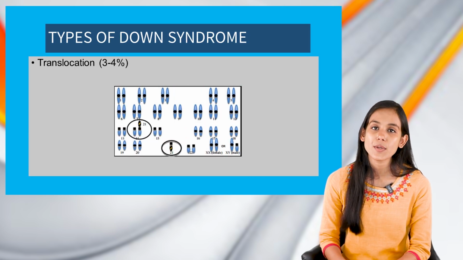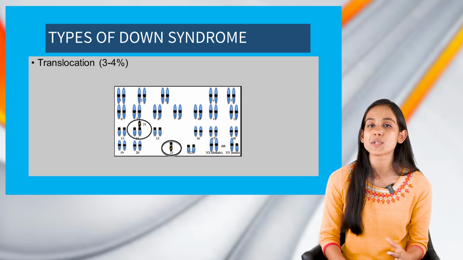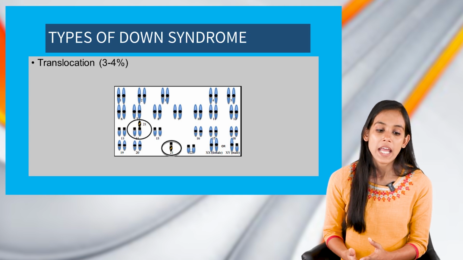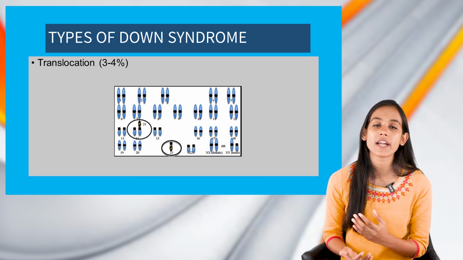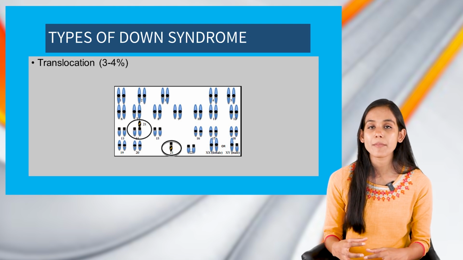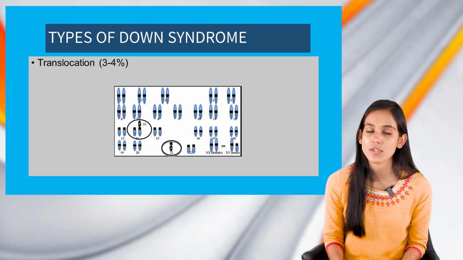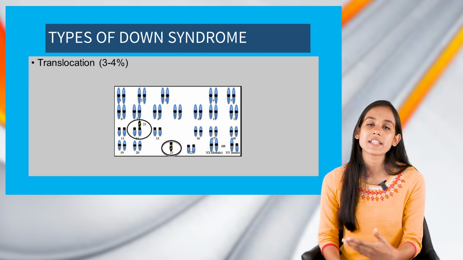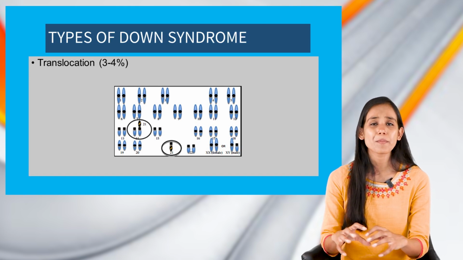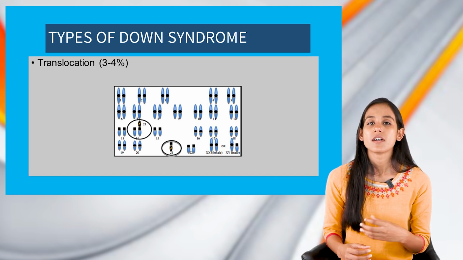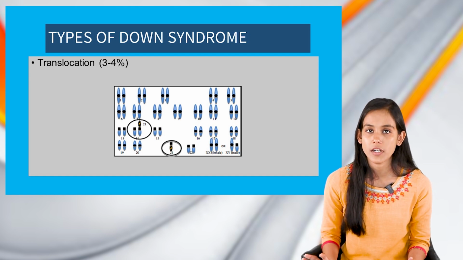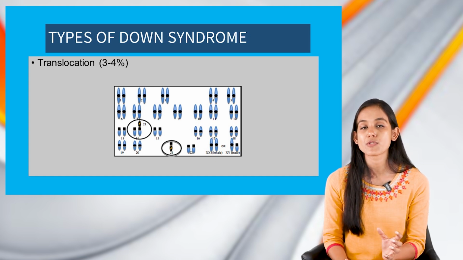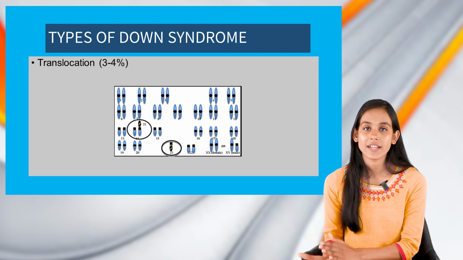Well, the next one is translocation Down syndrome. This basically occurs when a portion of chromosome 21 becomes attached onto another chromosome, and this might happen before or at conception. Here we can see translocation, right? The chromosome is translocated to another chromosome, so that is why the name is translocation Down syndrome. These children would have the usual 2 copies of chromosome 21, but they also have additional genetic material from chromosome 21 which is attached to another chromosome.